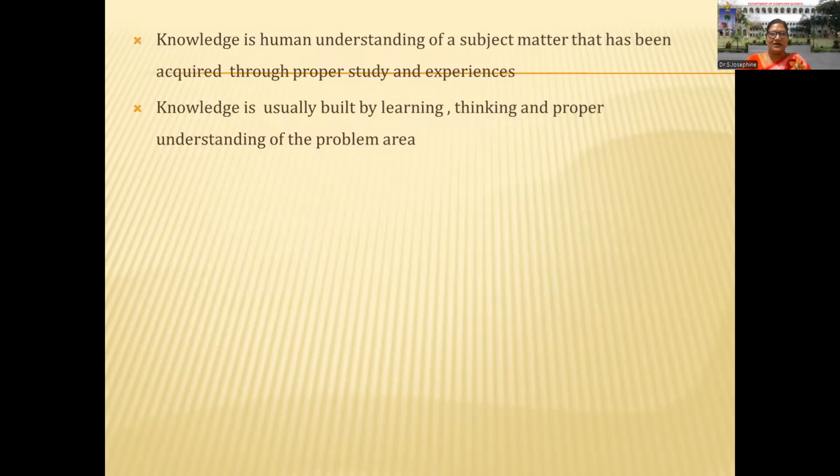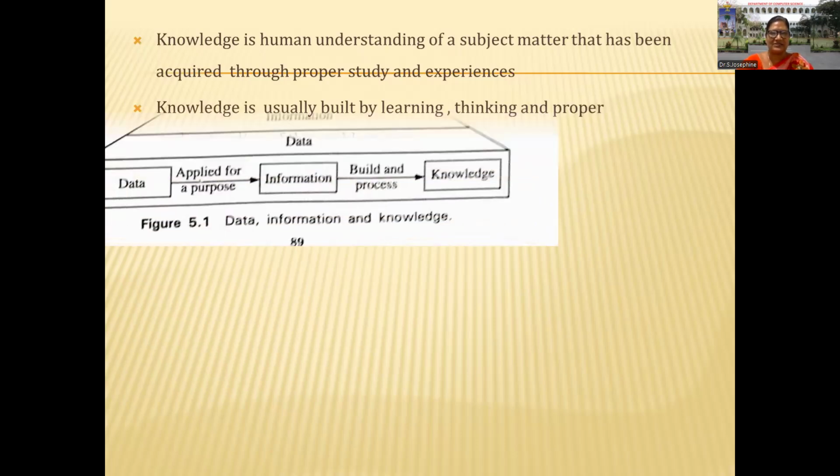Let us move on to how knowledge representation works. Knowledge is human understanding. We know the subject matter that has been acquired through proper study and experience. With the help of this proper study and experience only, humans can understand the problem. So knowledge is usually built by learning. Learning makes perfect thinking. Thinking gives a proper understanding of the problem area. So these three things are very important for knowledge representation.